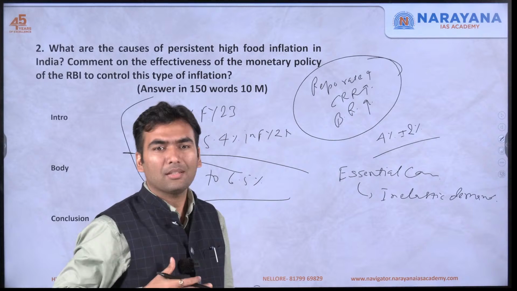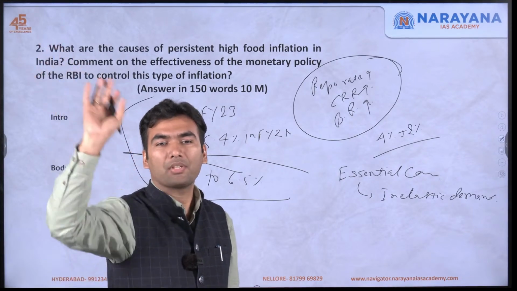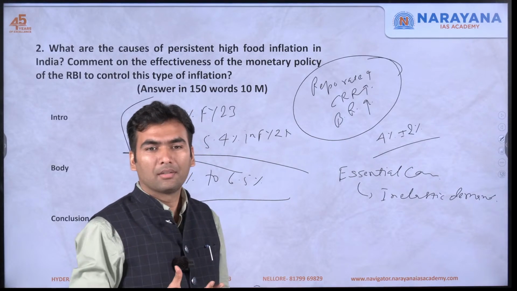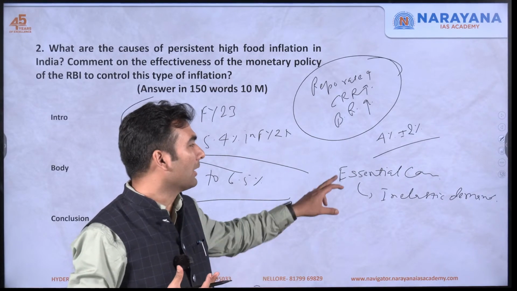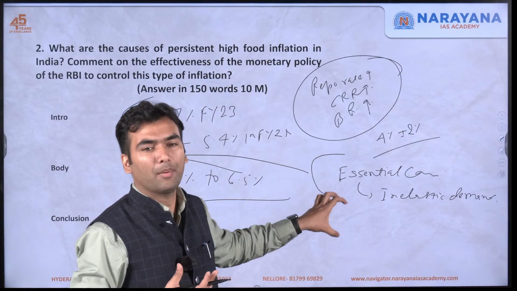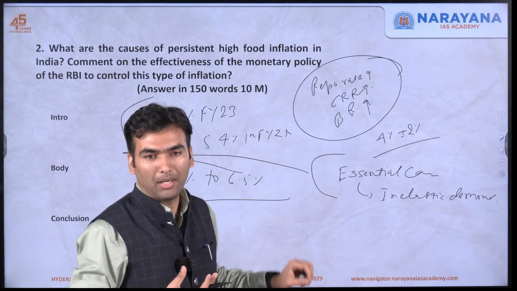We can stop buying a refrigerator, we can stop buying an AC, but we cannot stop eating. So that's why RBI's policies are not able to effectively reduce the demand.